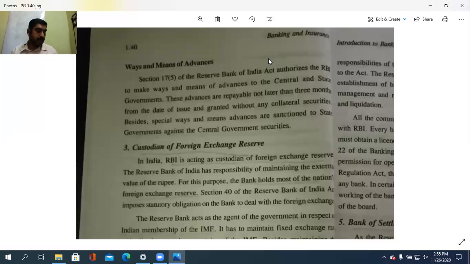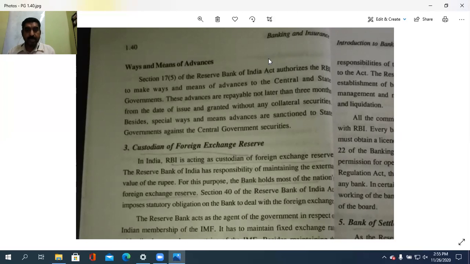Then the second point is acting as a banker to the government. Third is custodian of the foreign exchange reserve. In India, RBI is acting as the custodian of the foreign exchange reserve. The Reserve Bank of India has the responsibility of maintaining the external value of the rupee.